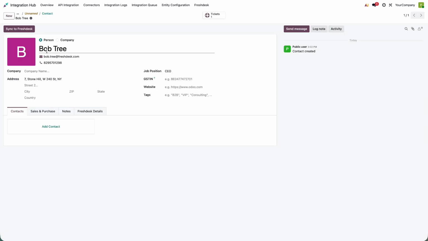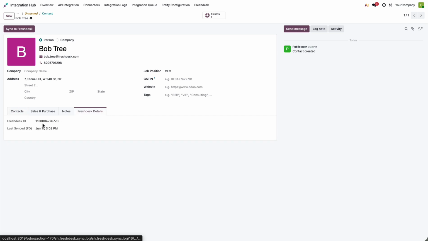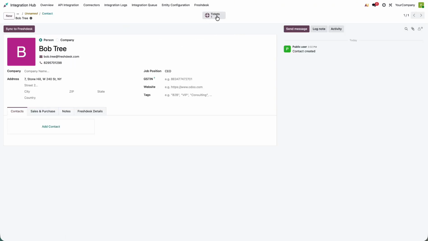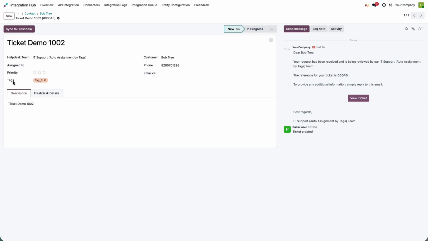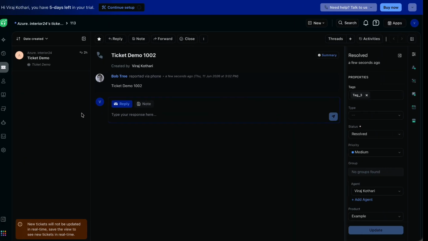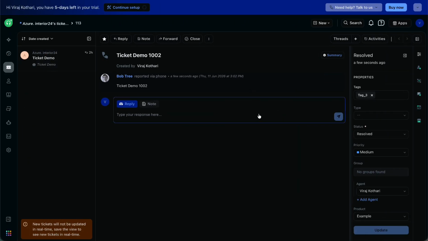So the Freshdesk data is also synced to the Odoo side with the proper email, mobile number, address, and Freshdesk details with the Freshdesk ID. You can also see the linked ticket with the tag and Freshdesk details, resolved, medium status and priority. So all data is synced from Freshdesk to the Odoo side.